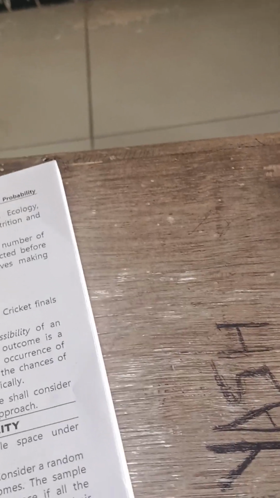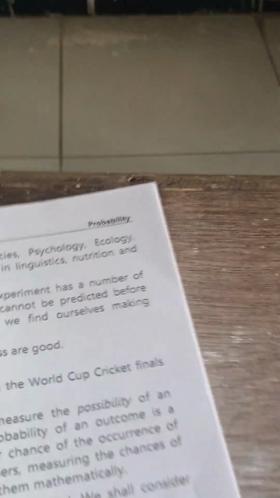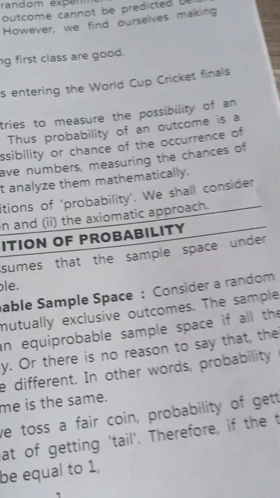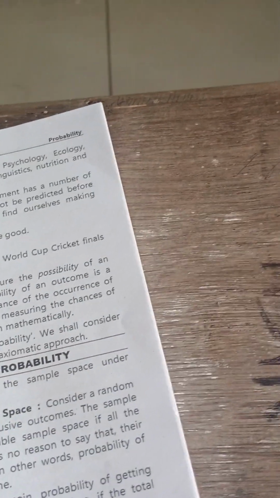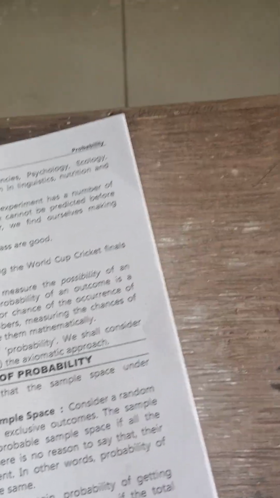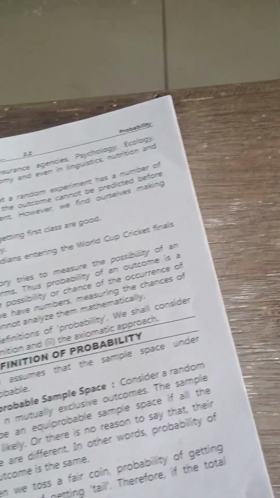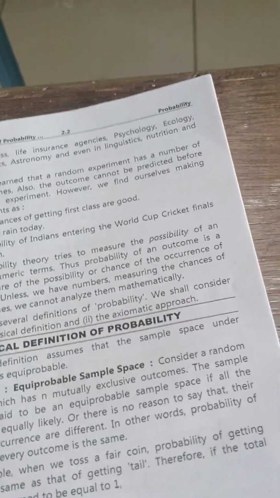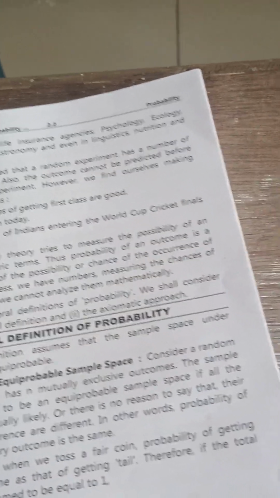For example, we toss a coin. There are two sides of the coin, head and tail. When we toss the coin, we get one possibility, either one head or one tail. If the total probability is assumed to be 1, then one is head or one is tail.